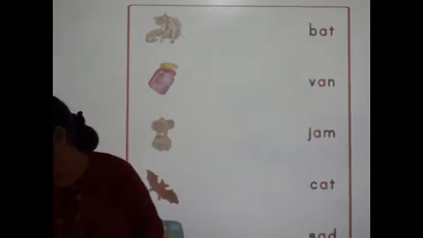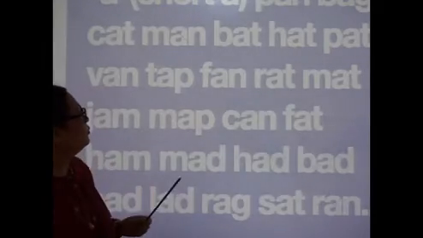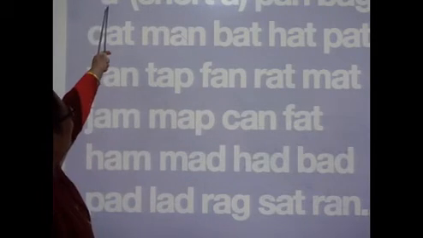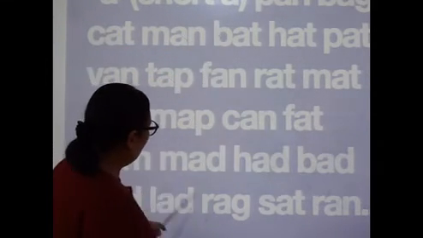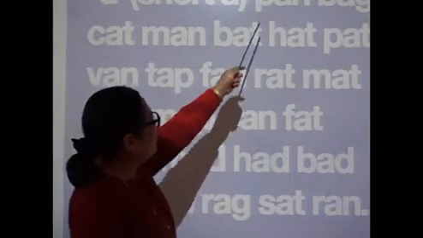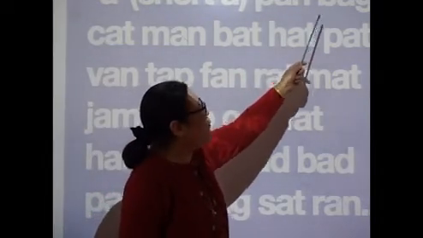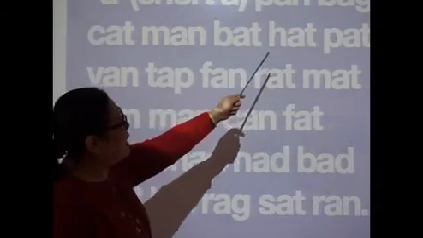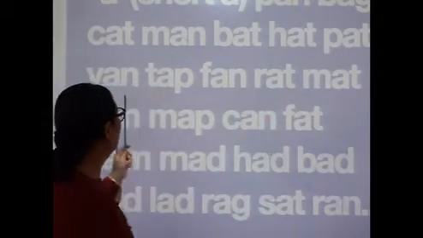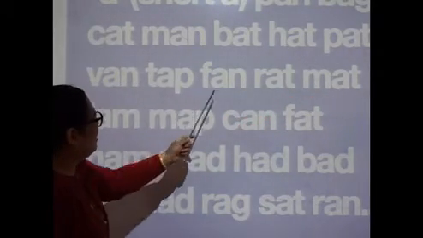Then next is A. Short sound of A. Here are a few words. P-A-N, pan; B-A-G, bag; C-A-T, cat; M-A-N, man; B-A-T, bat; H-A-T, hat; P-A-T, pat; V-A-N, van; T-A-P, tap;